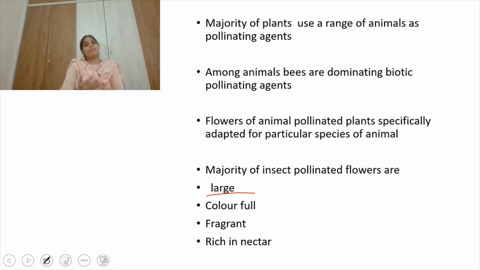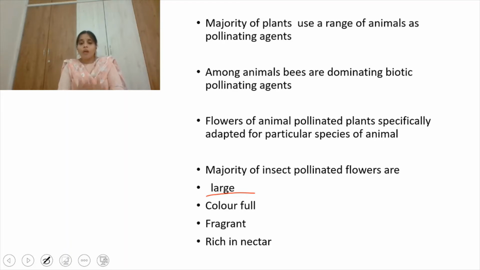In plants pollinated by wind or water, the flowers do not show any special features. They will not be colorful, or fragrant, or rich in nectar, because abiotic factors don't need all of this. But animals are biotic factors which can identify everything. That's why flowers should show some features in order to facilitate pollination.